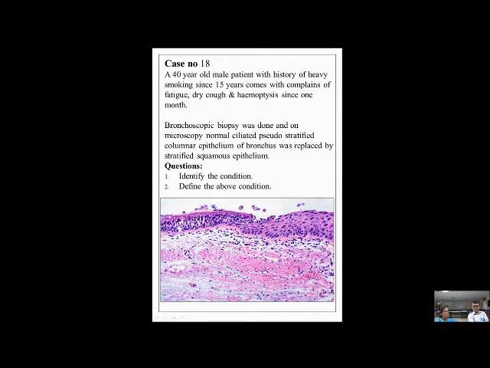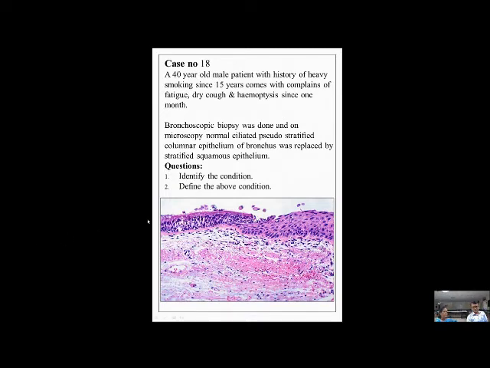So we should know what adverse effects result from smoking. There's something to learn from the history that is nicely given. And the dry cough, hemoptysis. They answered this terminology. They said blood in the sputum. Yeah, bronchoscopy to visualize. So the pulmonologist knows that there's some pathology. So he has done bronchoscopy and sent us the bronchoscopic biopsy.